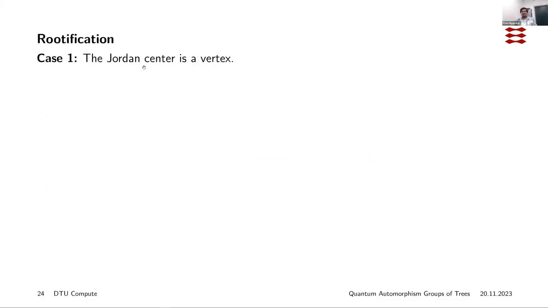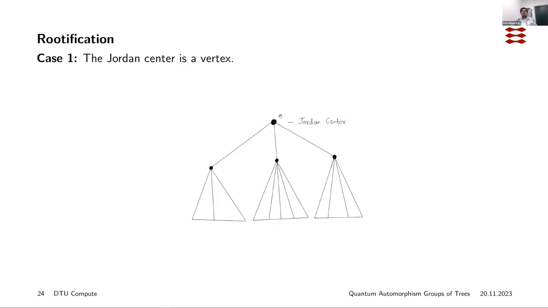So we take the case where the Jordan center is a vertex, and this case is very simple. Sorry, I forgot to apologize about the diagrams. The drawings are probably not great, but hopefully they capture the essence of the idea that I'm trying to convey. So if this is the Jordan center, and let's say these are some subtrees, then in order to turn this into a rooted tree, we just color the Jordan center in a different color, and this gives us a rooted tree that has the same quantum automorphism group as the previous tree.